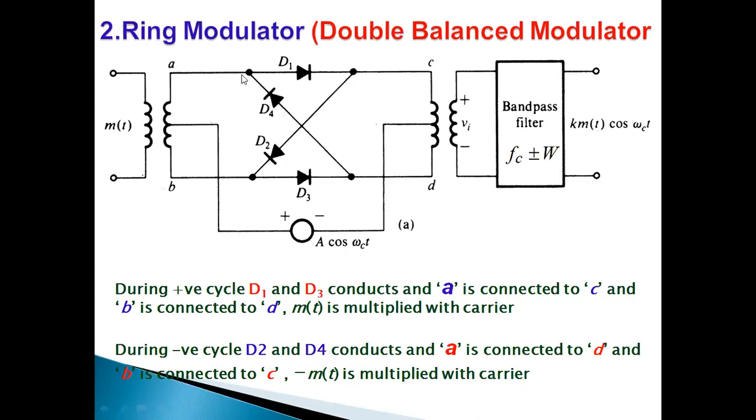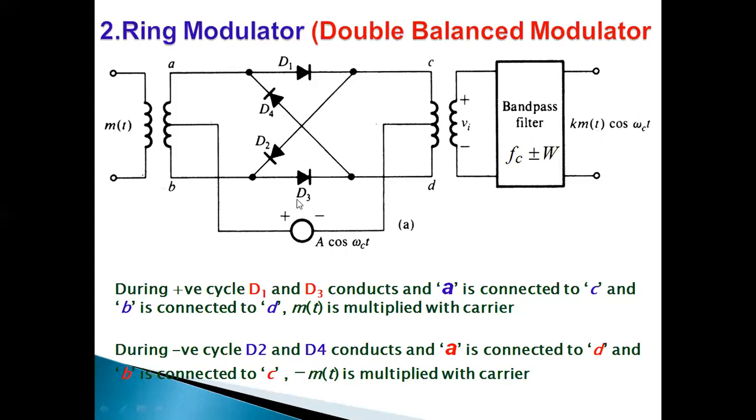For example, when D1 and D3 conduct, the carrier supply is positive. Listen carefully: when the carrier supply is positive, the outer diodes are switched on and the inner diodes are switched off. The outer diodes are D1 and D3, and the inner diodes are D2 and D4.